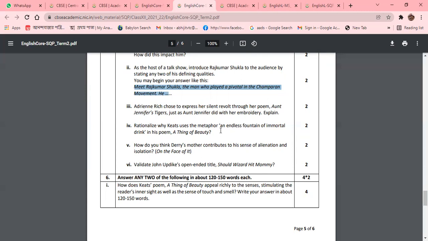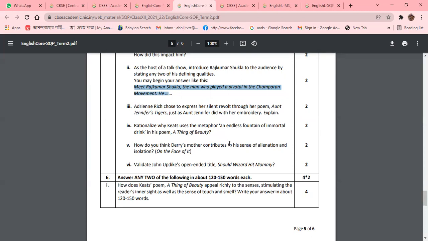That means the metaphor which has been beautified in A Thing of Beauty by John Keats will be discussed. An endless fountain of immortal drink. What is the immortality? How are you evoking the immortality, and how has immortality coincided with the endless fountain? That is immortal. How it has become endless, how it has become immortal, all will be discussed in a metaphor, because John Keats has discussed it metaphorically.